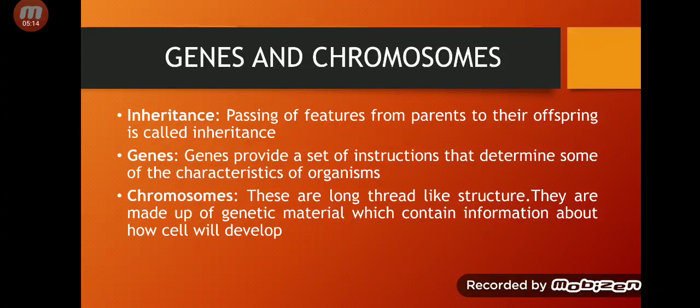Now look at this picture. Once again, there are 46 chromosomes in humans. This is a very important point. Remember this because you're going to need this information later. There are 46 chromosomes in humans.